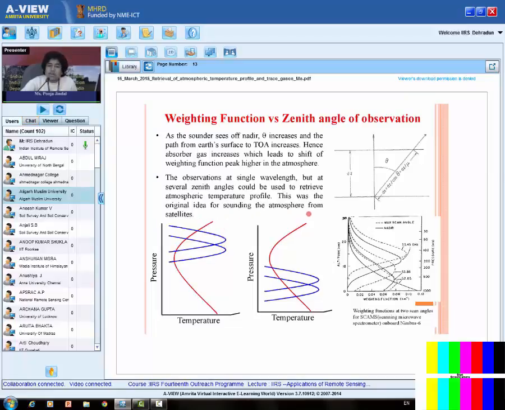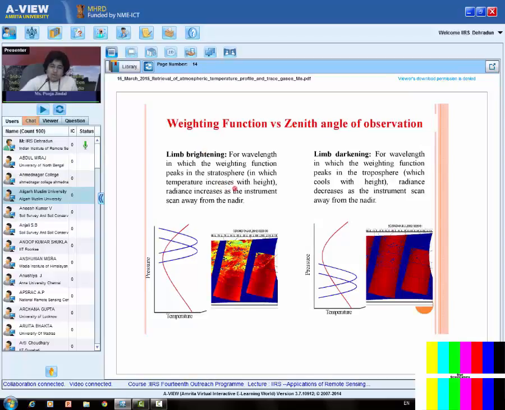This was the original idea for the sounding of the atmosphere from the satellite. But these days we use different methods. Right? Then this zenith angle also leads to limb brightening and limb darkening. How it happens is, in the first case, suppose my weighting function is lying in the stratosphere. And I know that as I move high in the stratosphere, temperature increases. So if the zenith angle increases, the weighting function shifts high in the atmosphere, meaning the temperature has increased. So emissions will be higher, and it leads to limb brightening, meaning I am getting more energy. Right? Limb pixels will be a little brighter than the nadir pixels.